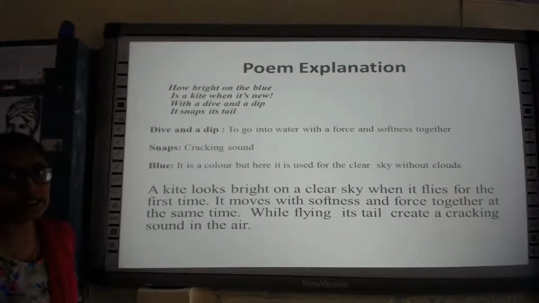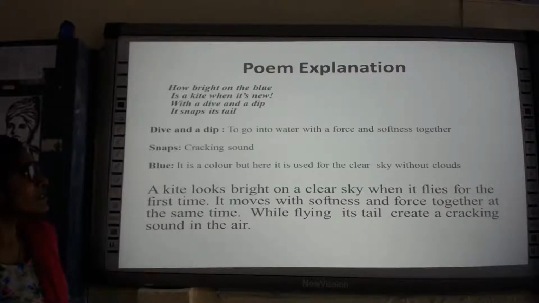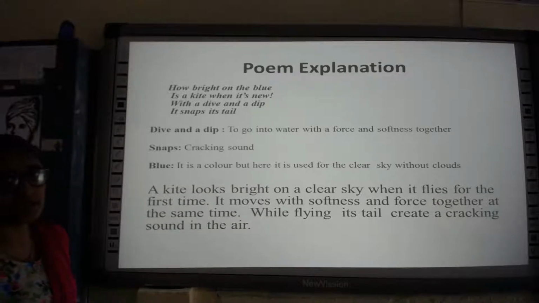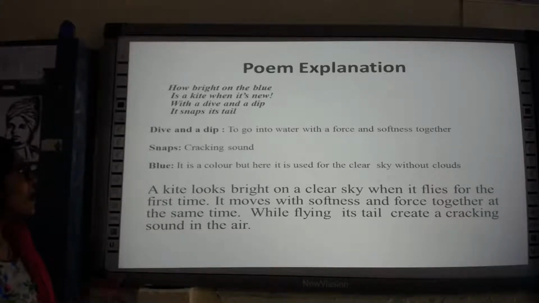So, what is the poet saying in the first part? How bright on the blue is a kite when it's new. With a dive and a dip, it snaps its tail. Okay? So, what is the poet saying here? The poet is saying that how bright on the blue.